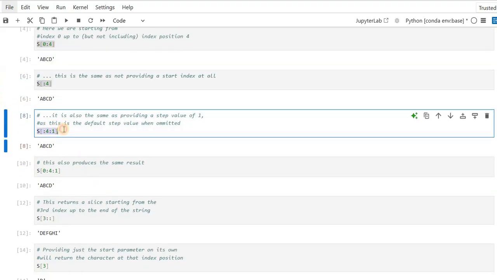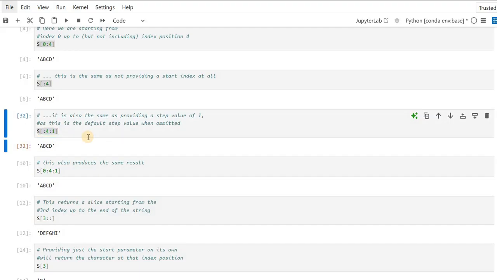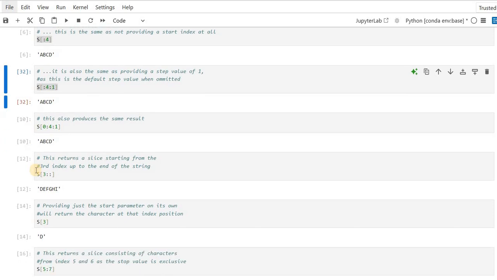Then again, suppose :4, :1. I have given everything in comments so that you can understand what is happening in this cell. So you just go on executing, and I will tell you to pause the video and do it on your own and see whether the output is matching. You open another notebook and try to find out what the output should be. I have given you over here a lot of examples on string indexing and string slicing.